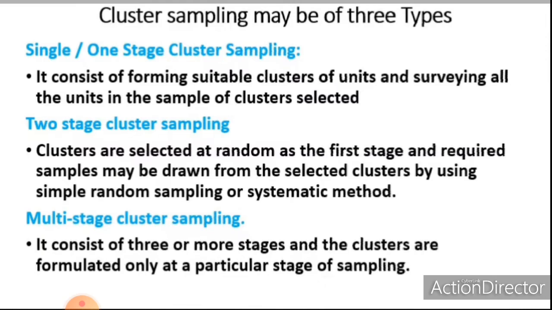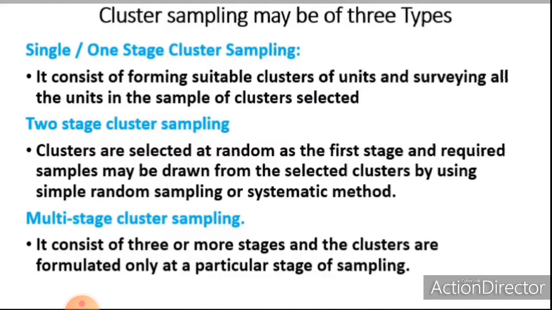It consists of forming suitable clusters of units and surveying all the units in the sample of selected clusters. Here two or more clusters are selected and the data is collected from each and every element of the selected clusters. That means the data is collected from the complete list of population of the selected clusters. Now the next one is two-stage cluster sampling.